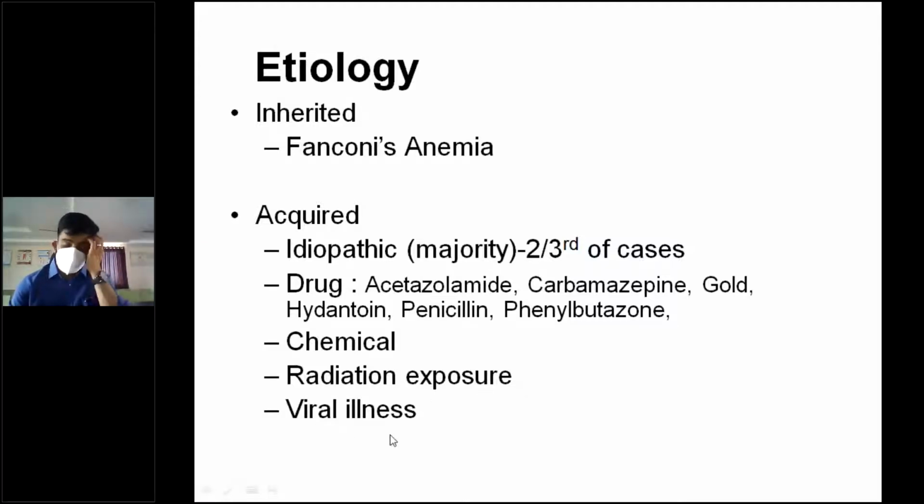Now you know a lot of viral illnesses definitely cause aplastic anemia. It can be transient. It need not be permanent. But viral illnesses do exist that cause aplastic anemia. And one of the most common ones that we encounter is dengue. Dengue can cause aplastic anemia. It can cause hemolysis. It can cause anemia. It can also cause anemia because of bone marrow suppression. It will cause lymphopenia and it will also cause thrombocytopenia.